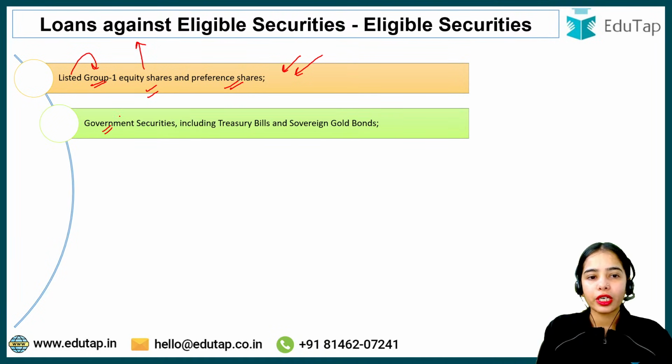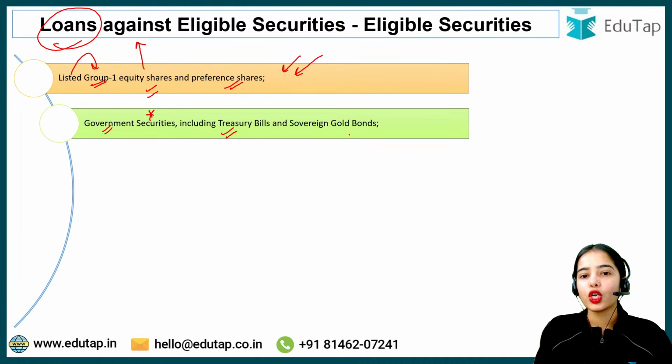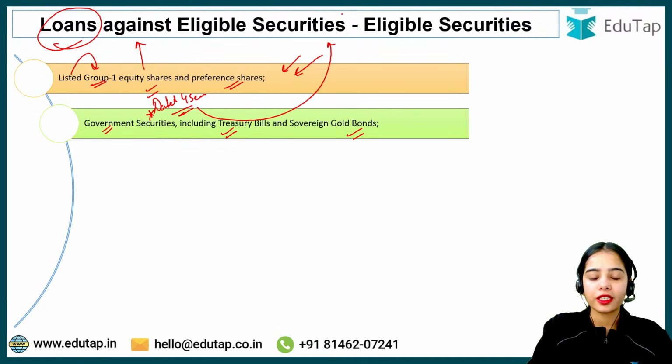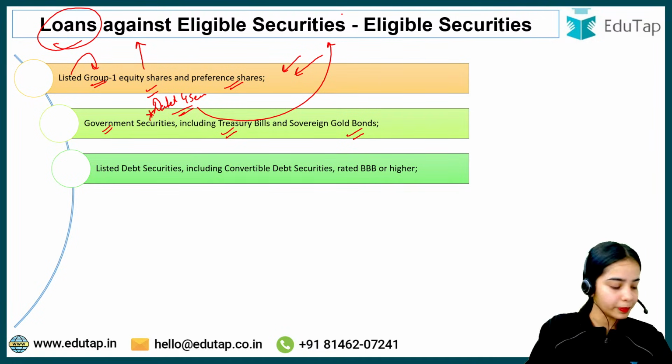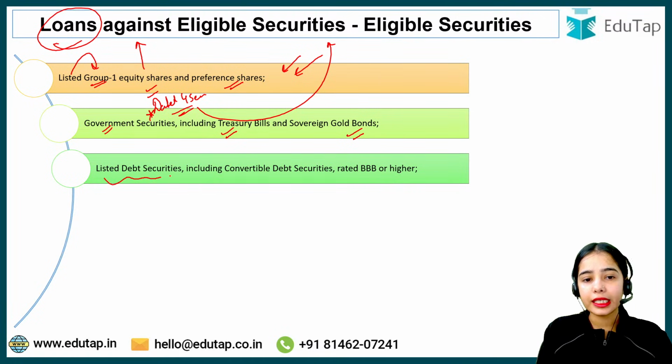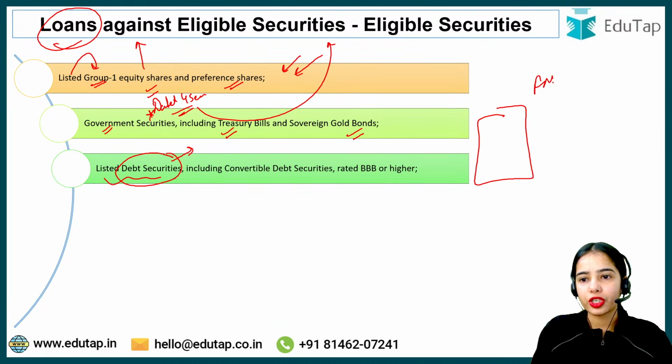Now government securities. You can take loans against government securities. If you have government securities, including treasury bills, sovereign gold bonds, or other dated government securities, these are also eligible securities against which the bank can provide loans. Now listed debt securities. These are the securities in the financial market through which corporates can take debt.